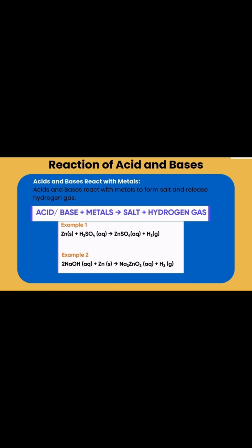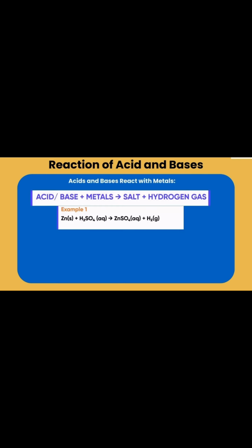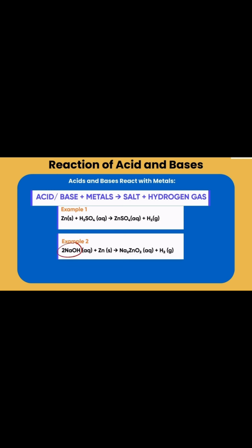So, reaction of acids and bases. Acids and bases react with metals to form salt and release hydrogen gas. For example, zinc with dilute sulfuric acid gives zinc sulfate and hydrogen gas. NaOH and zinc gives Na2ZnO2 plus hydrogen gas.